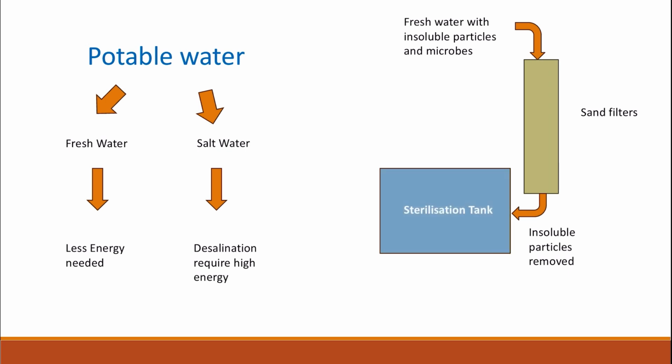So it will then pass through a sterilization tank where it can be sterilized or treated with a disinfectant to remove all the infectious or harmful microbes, either through the use of chlorine, ozone, or UV radiation. And that will give you the potable water from fresh water.